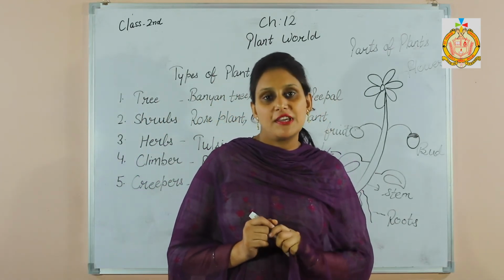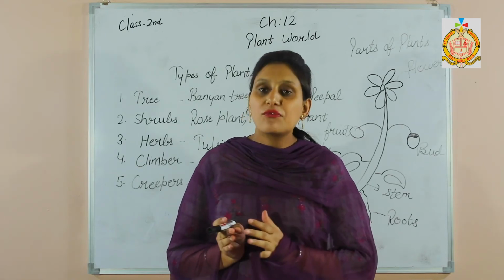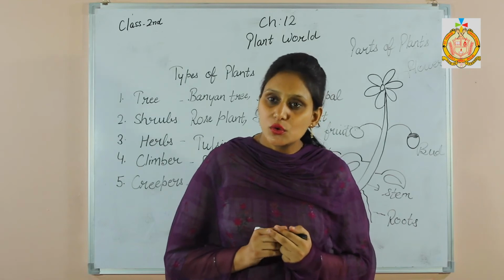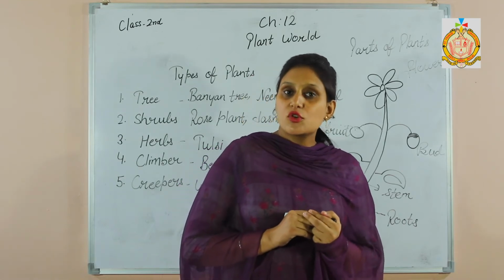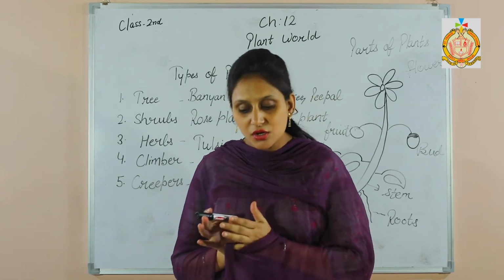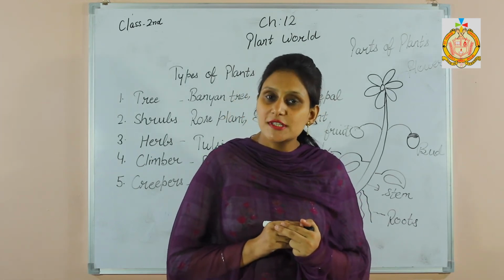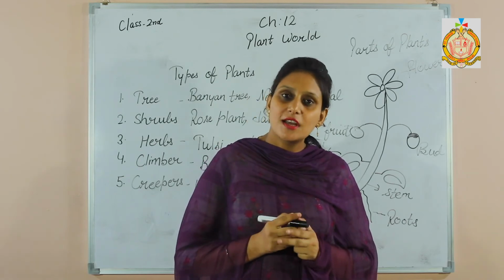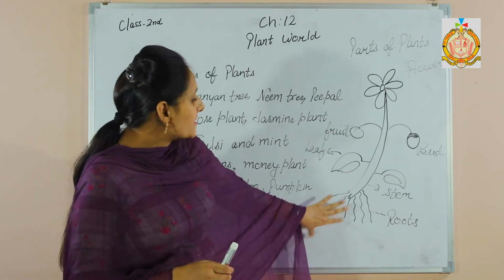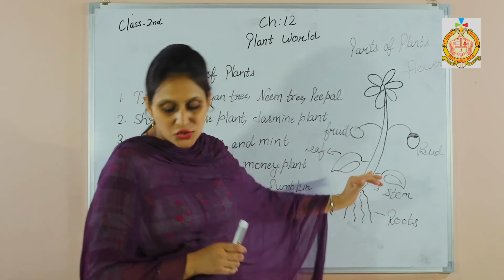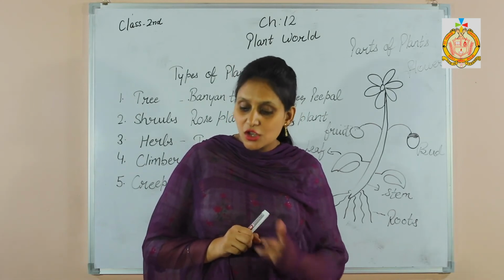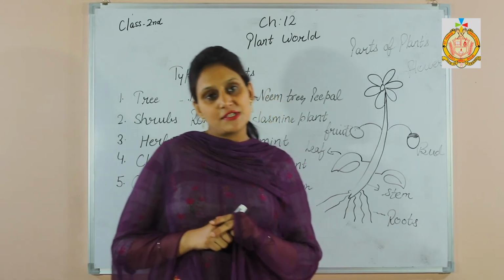So next one is plant modification. So what is plant modification? It means a part performs some special function other than the normal one. So first one is roots. Some roots store food and water, so they are called storage roots, and we can eat these roots, for example carrot and radish. Next one is stem. Stem, like you can see, grows above the soil, and some underground stems like potato, onion, ginger store food in their stems.